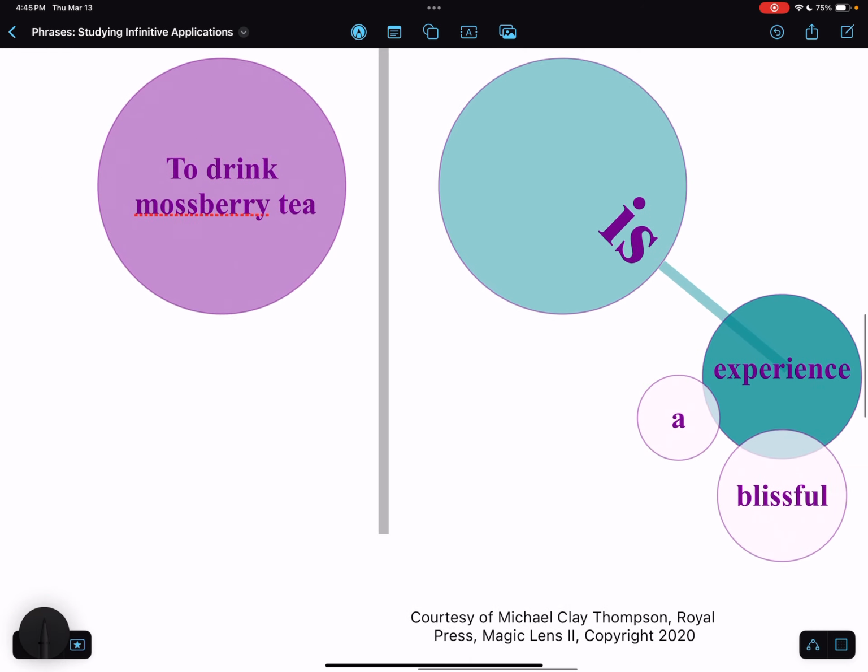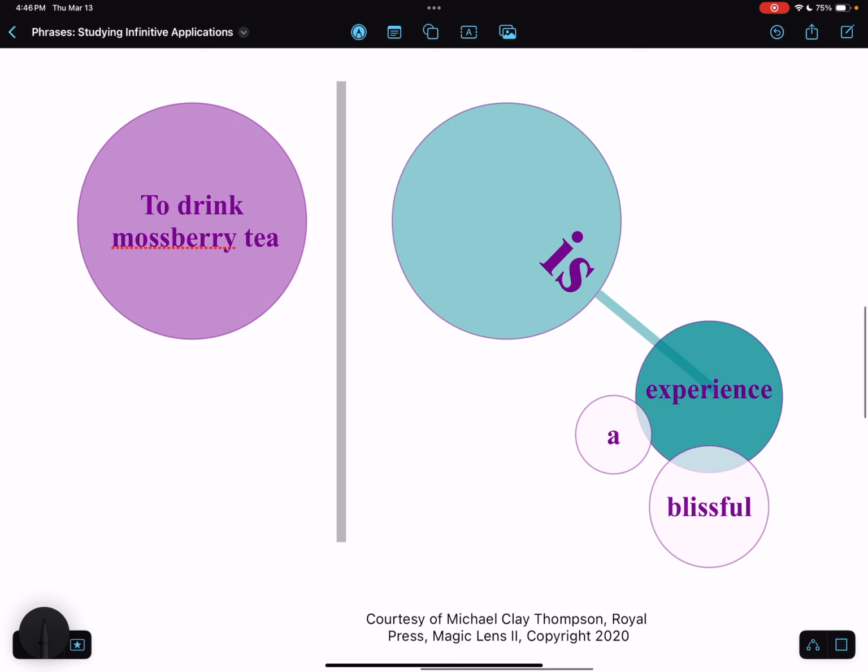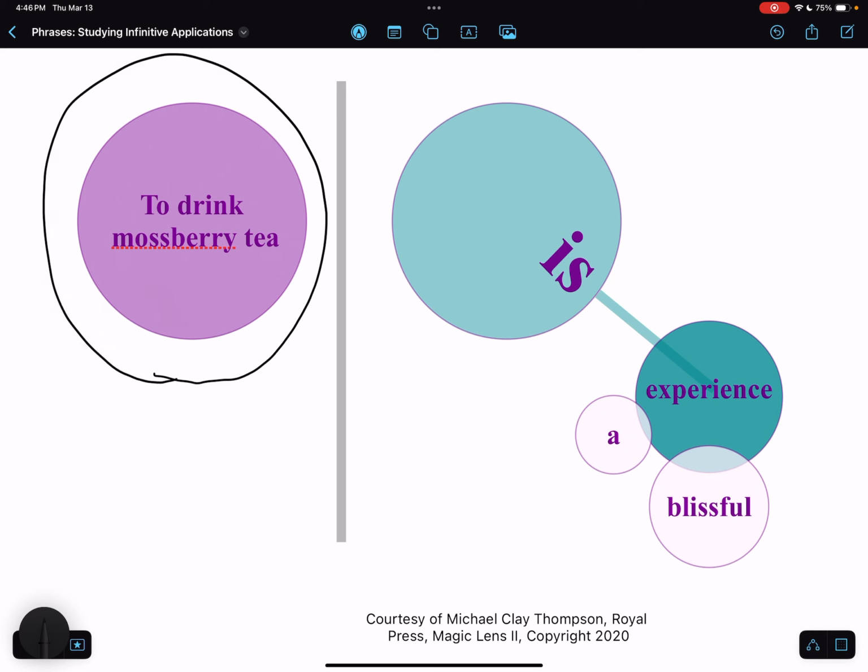And here, we have a diagram of the infinitive phrase with sentence diagramming courtesy of Michael Clay Thompson and Royal Fireworks Press. This diagram shows a sentence containing the infinitive phrase to drink mossberry tea. The full sentence is, to drink mossberry tea is a blissful experience. The huge circle on the left side of the line is the subject.